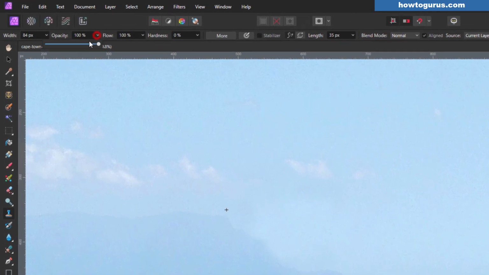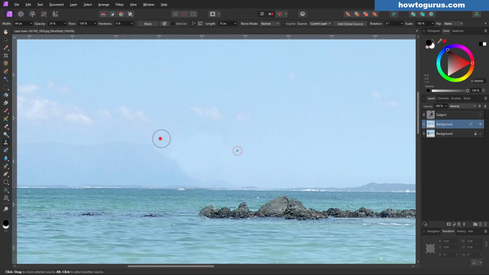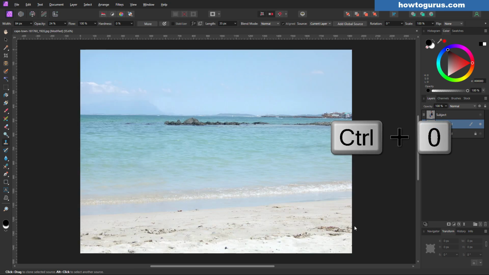I think I'll bring my opacity down a lot. And then let's do a little bit more in here, just a soft opacity, just to kind of soften that edge up in there. Okay, that looks good. Control 0 to fit screen again. And back to the Move tool.